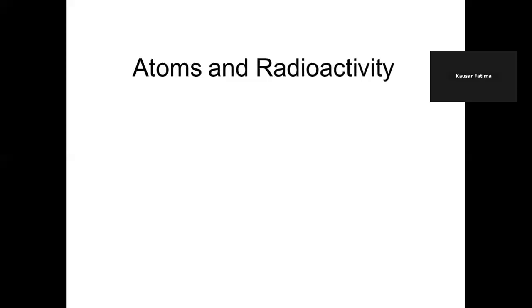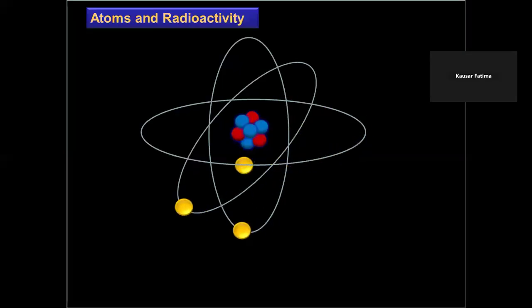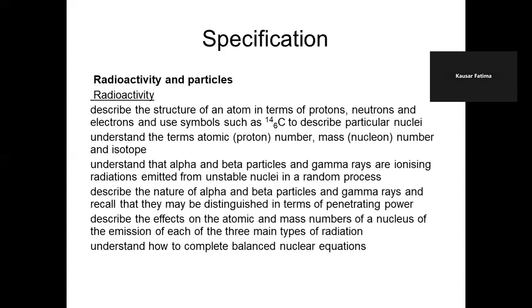Atoms and radioactivity. In this video, we will learn about the atom and the types of radiations which are emitted out by unstable nuclei. Atom is the tiny particle of a matter. It consists of protons and neutrons, which reside in the nucleus of an atom, and electrons, which revolve around the nucleus. We will also study alpha, beta, and gamma radiations, which are emitted out by unstable nuclei, and it is a random process.